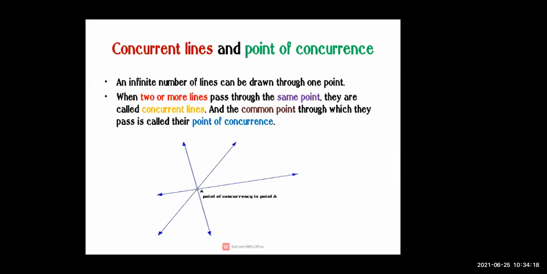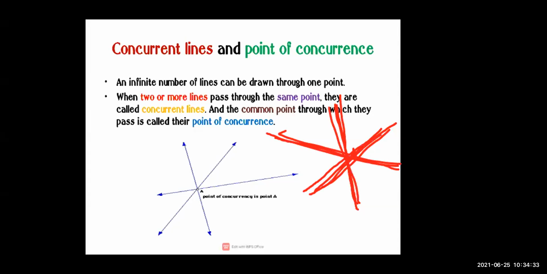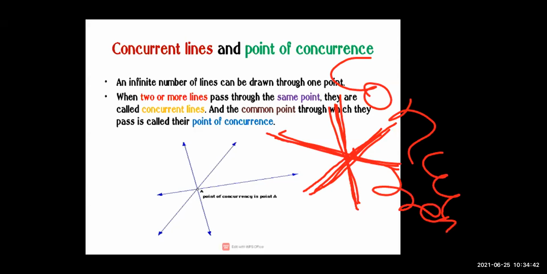Now see, I will show you through a figure. This is one point. This line, this line, this line, एक point से ही पास हो रहा है, दो लाइन, तीन लाइन, चार लाइन. So this line is called as concurrent line. ये line को क्या बोलते हैं? Concurrent line. Clear?